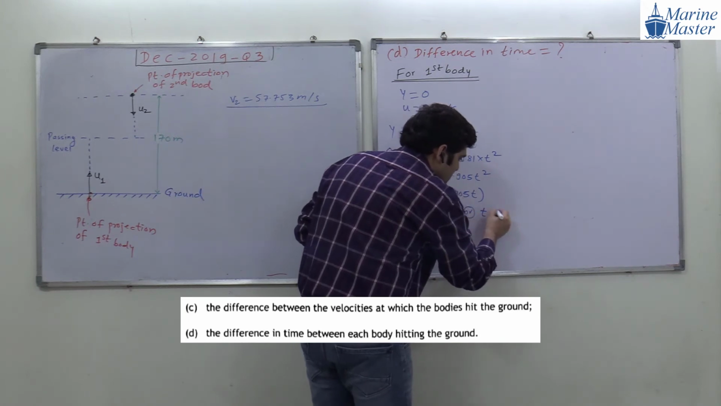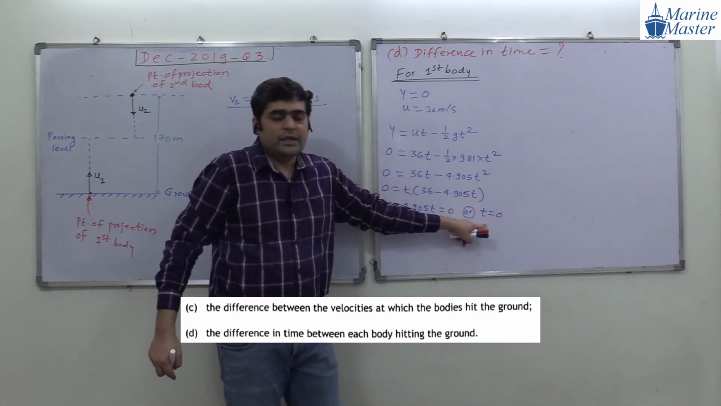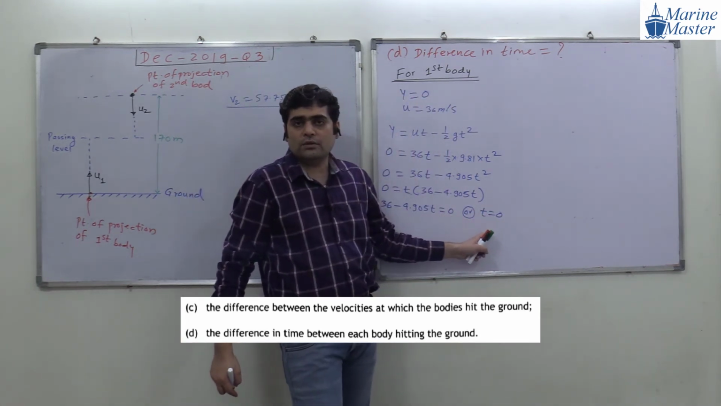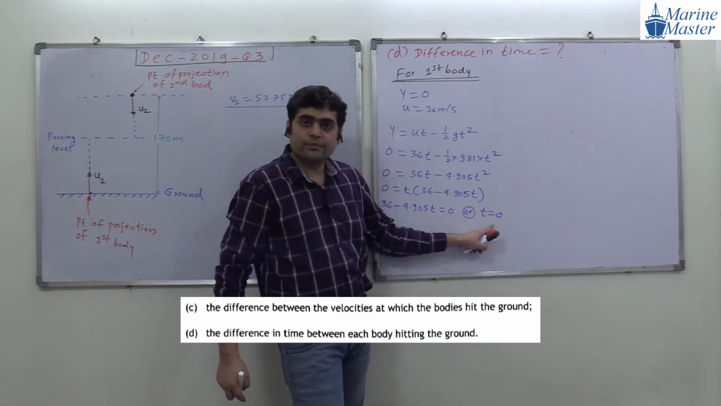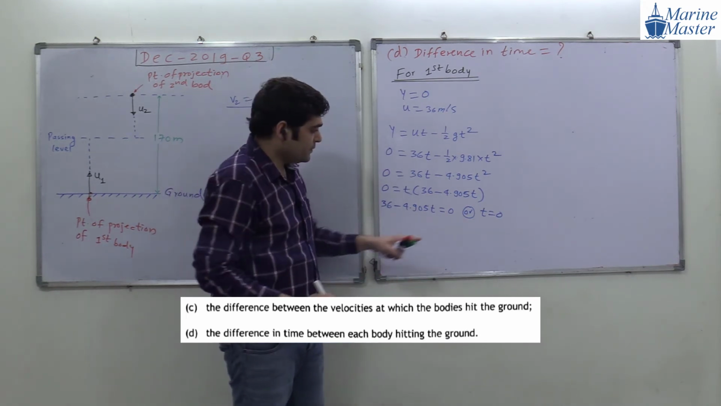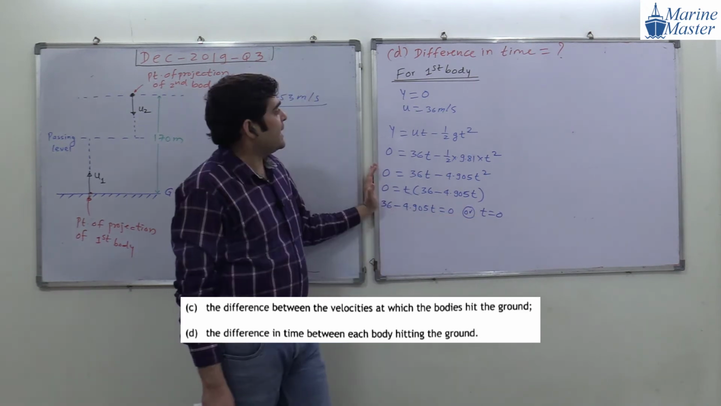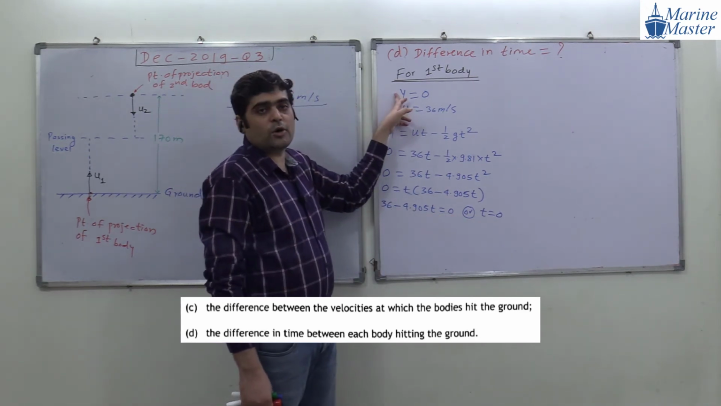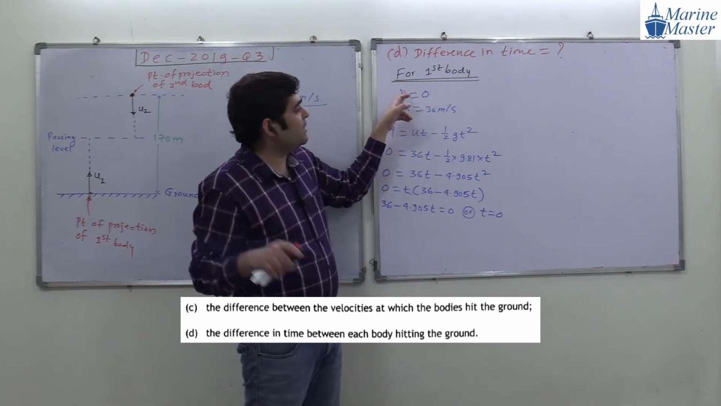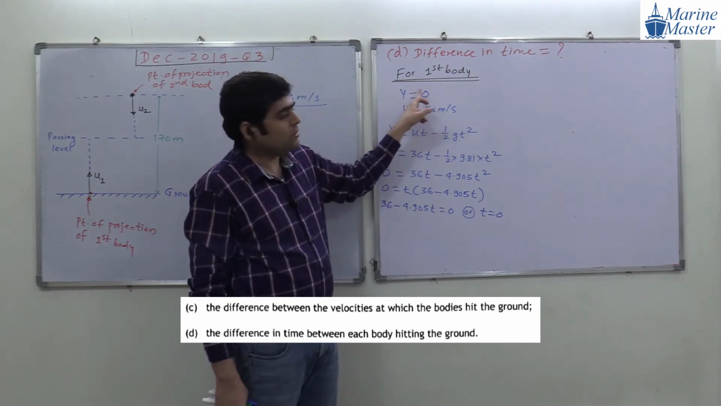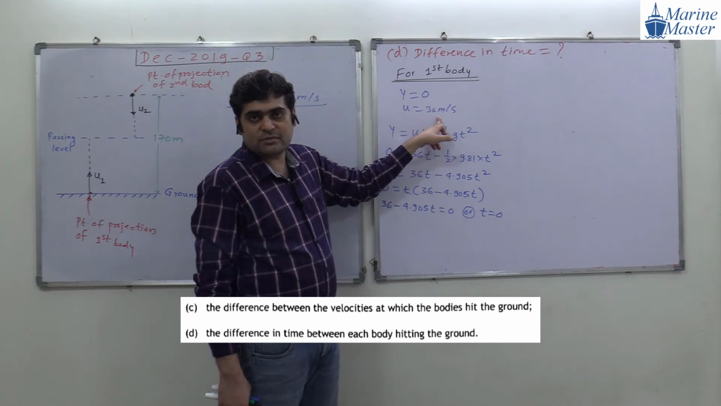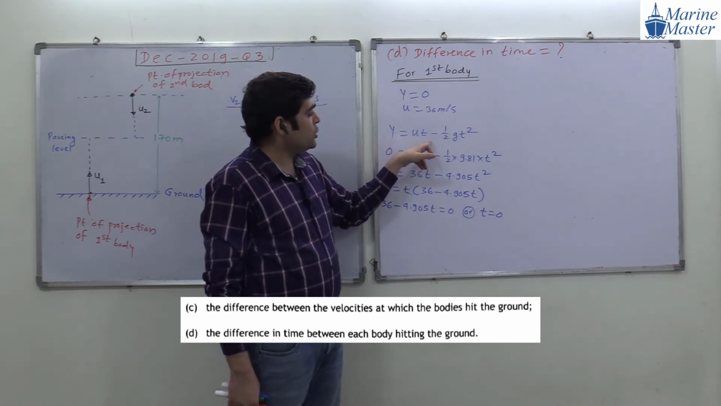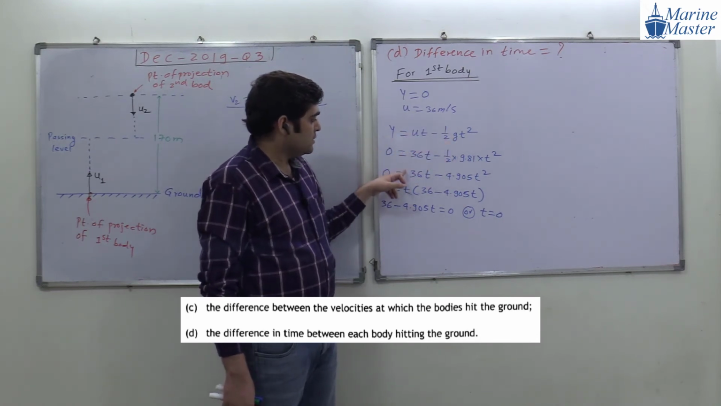And what will this scenario be? t equal to 0 means what? It is the starting level, the starting point. Guys, just observe these things, whatever I have written. For the first body, when they are coming at the same level, y is 0. u is 36 meter per second. y is equal to ut minus half gt square.